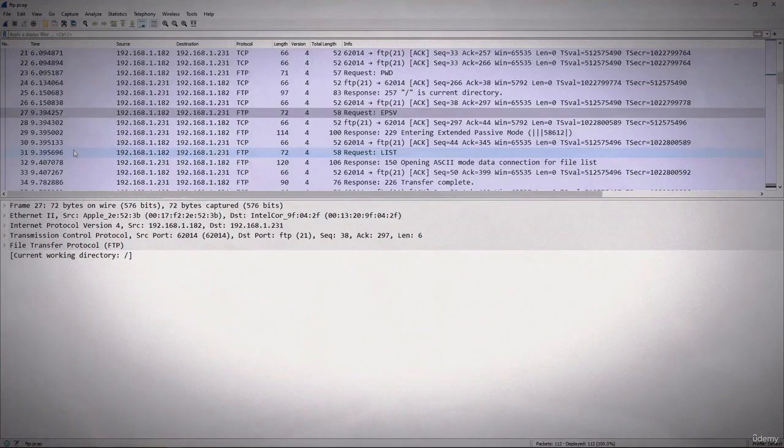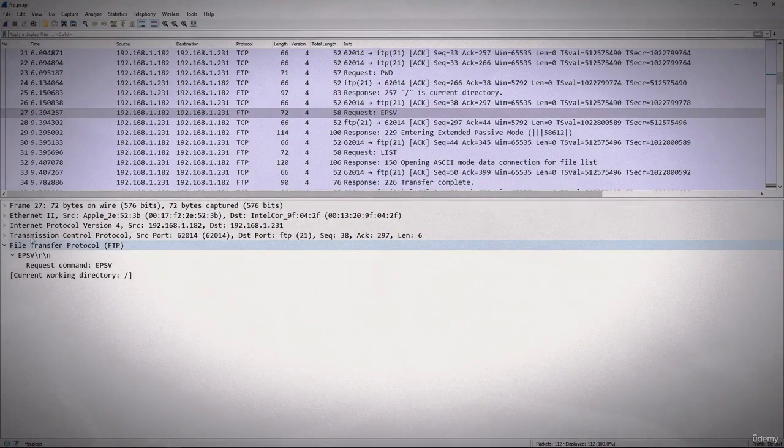But let's go into that passive. So I'm going on to frame 27 and we'll open this up. I'm going to go down into the passive mode. So the request command passive, so that's saying from the client to the server we go into the extended passive mode.